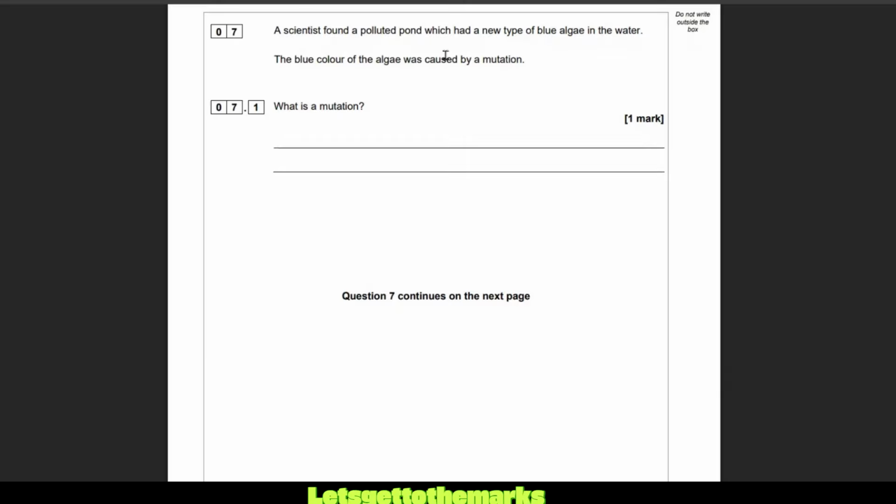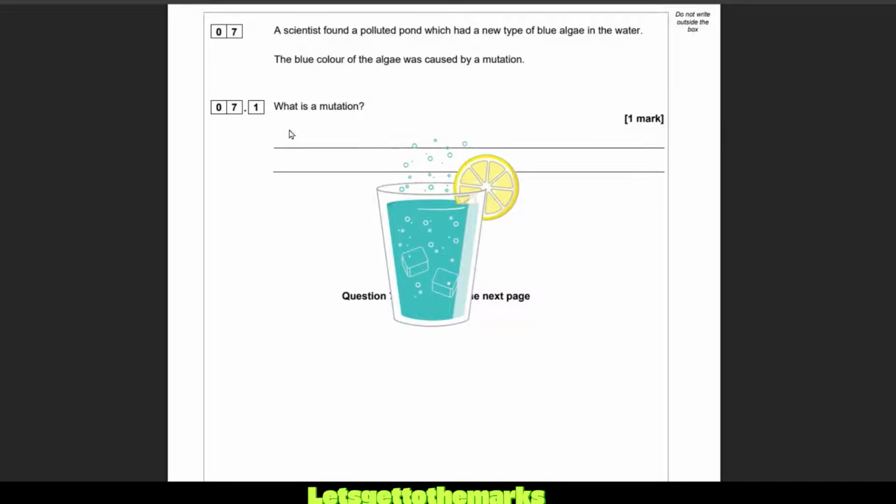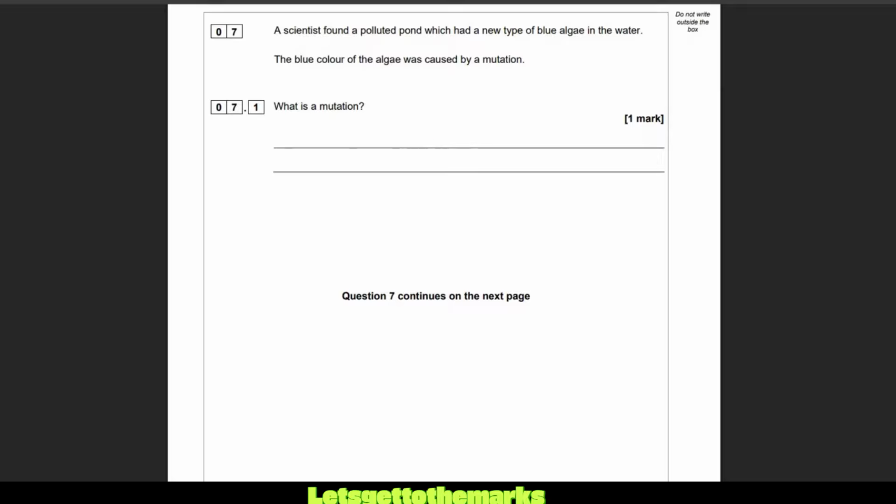Okay, question 7. A scientist found a polluted pond which had a new type of blue algae in the water. The blue color of the algae was caused by a mutation. What is a mutation? So, why don't you pause the video, have a go? All right, I'm going to go through the answers. So, what is a mutation? A random change in a gene.